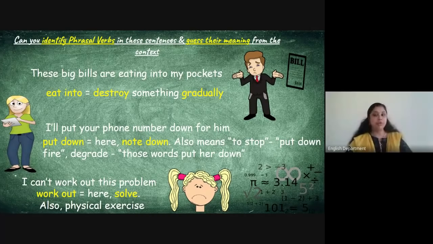Depending on the tense of the sentence, you might have to change the phrasal verb. From your exam point of view also, you can expect questions where you will be given phrasal verbs in brackets. You can choose and fill in, but at the same time when you're choosing, depending on the tense of the sentence, you must change it. You need to read the sentence and understand whether it's something that happened in the past, in the present or future. Depending on that, you can add ed or ing, or you can add will, something like that. Okay.